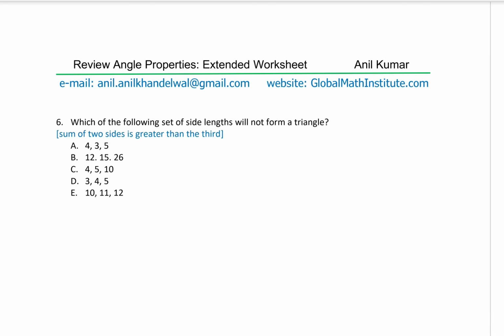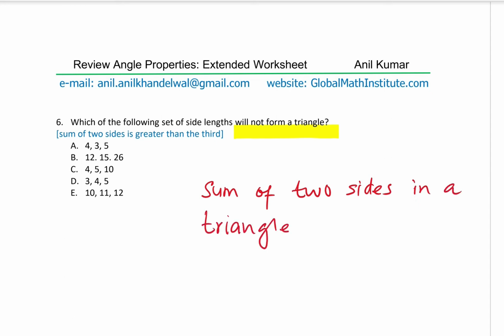Which of the following set of side lengths will not form a triangle? Now, it's a very important question. Will not form a triangle. How do you figure this out? So the important thing here to understand is that the sum of two sides in a triangle is greater than the third. Or you can say cannot be less than the third, right?